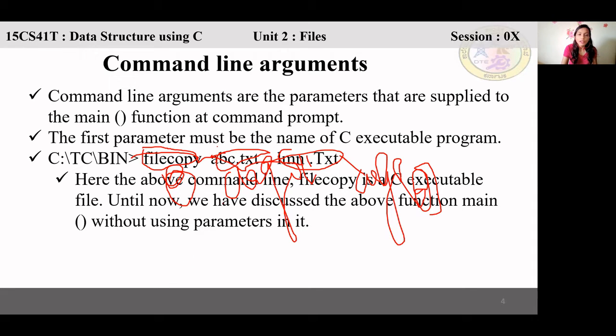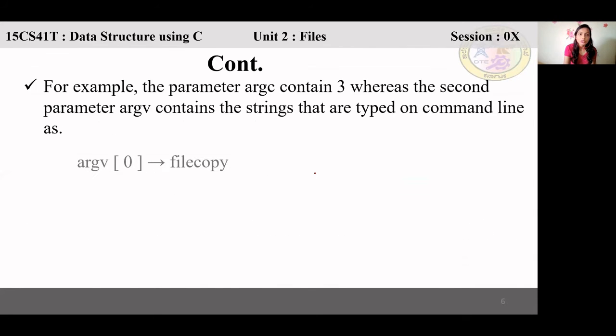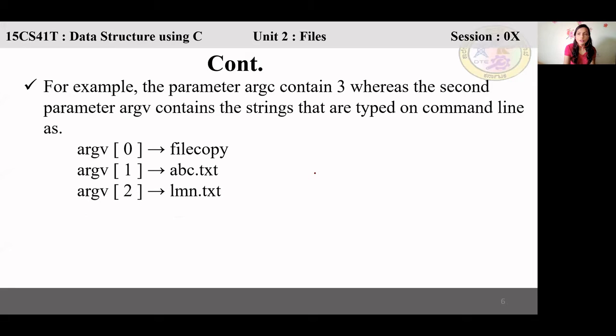Okay. So argument count is 3, ma'am. Argv of 0 will point to file copy. Then argv of 1 will be abc.txt. Argv of 2 will be element.txt. So that is what they are telling. So argv of 0 is file copy, then abc.txt, then element.txt. Like this it will be seen.